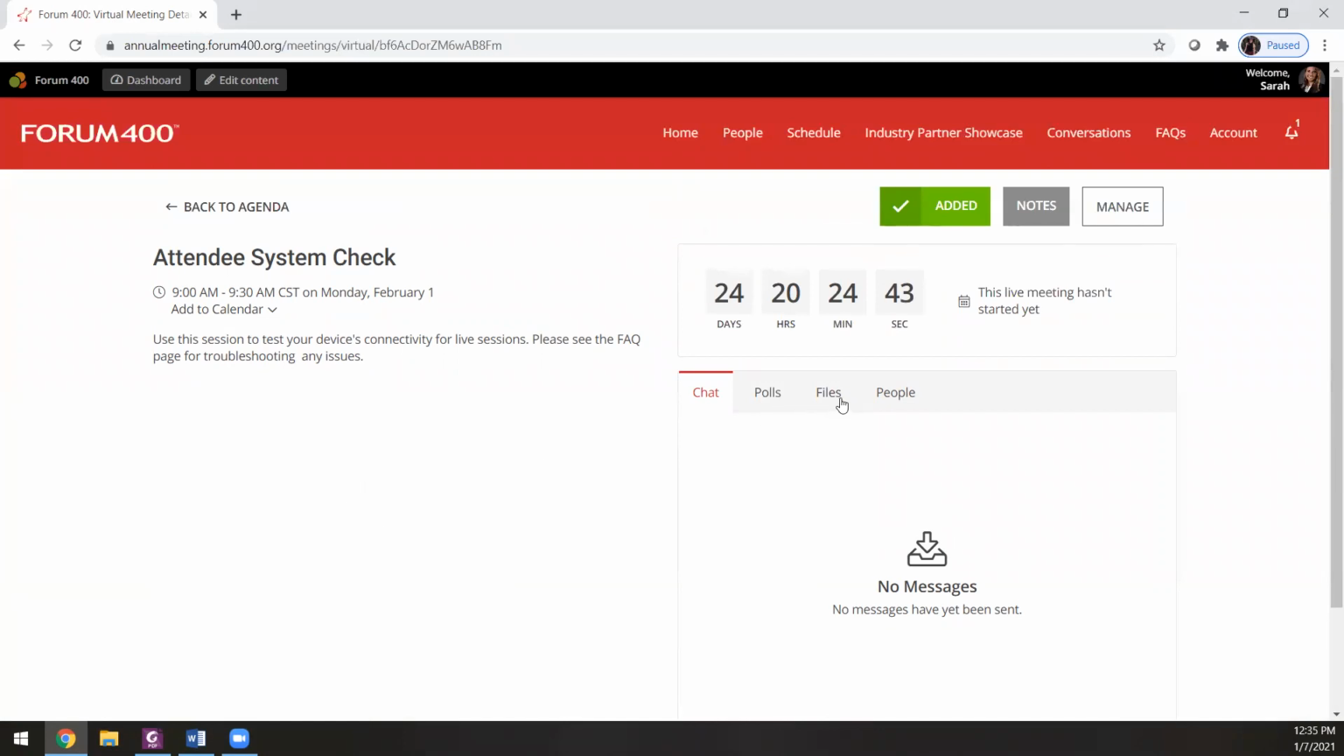And now just to show you how the files work, this is just an example. Each session, a general session or any education session, will have any files saved here. And all you have to do is click on it and it will automatically download and pop up at the bottom of your screen so that you can have all content from sessions.